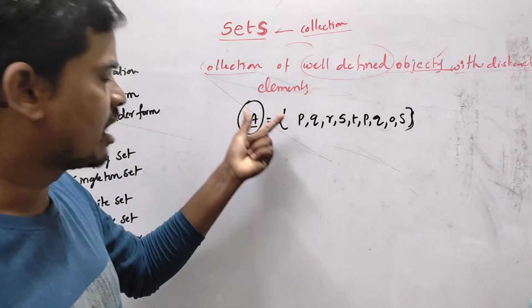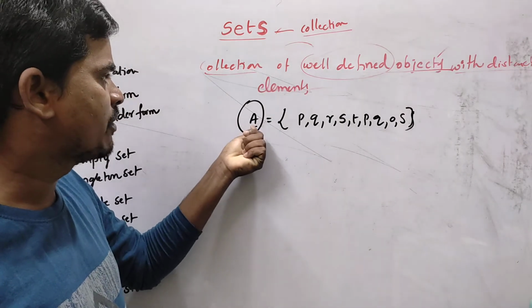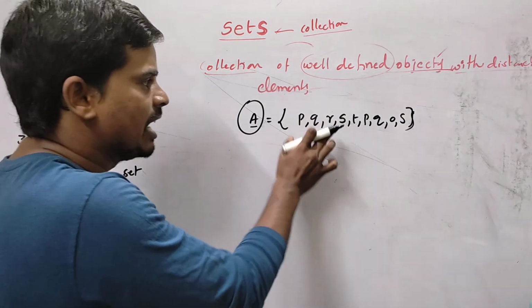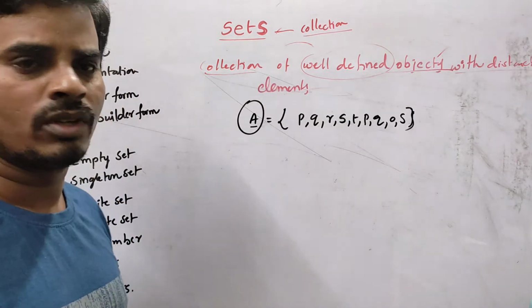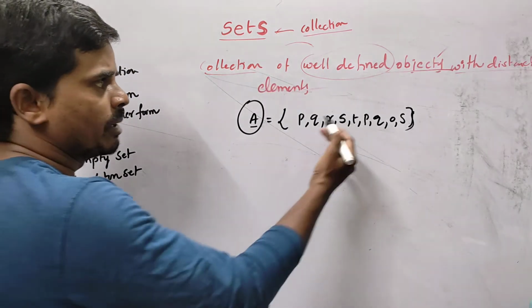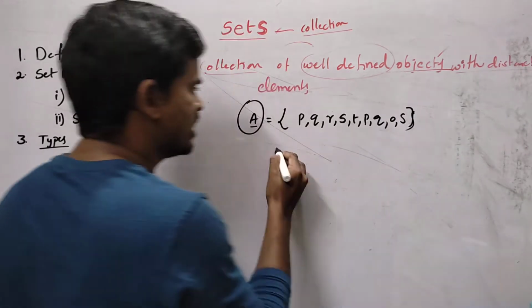When you are writing a set, the set name should be represented with capital letters only, and the elements in the set we have to write with only small letters. So keep in mind, with distinct elements, what do distinct elements mean?